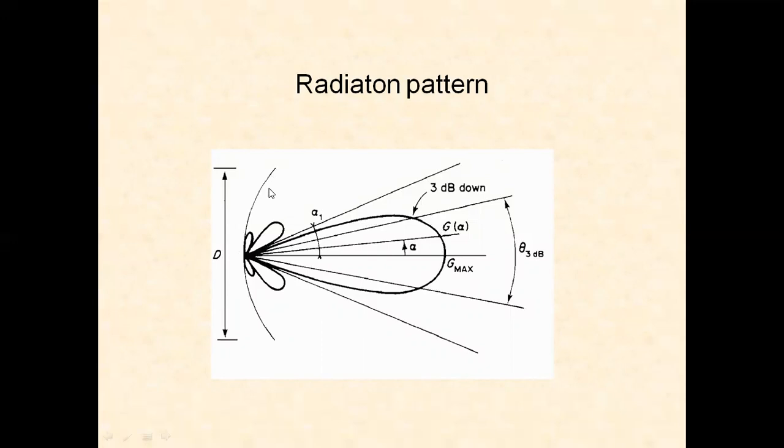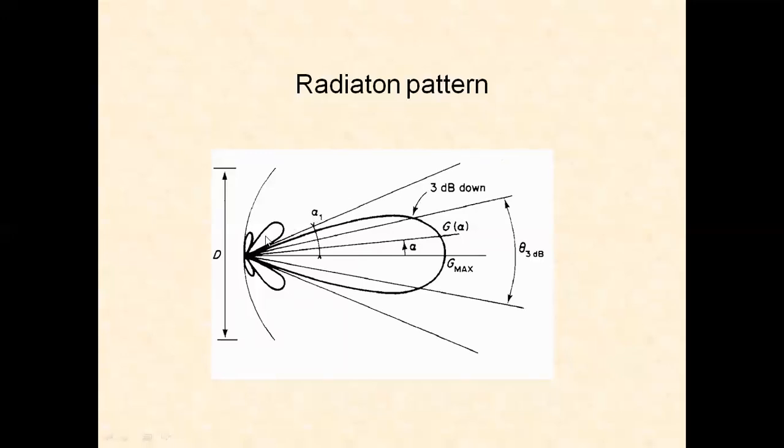From focus, the waves are striking the parabola shape, and they are all passing only in this particular direction. And we have the 3 dB beam width. This is narrow beam width we are getting because of the structure of the parabola. So beam width is the angular separation between the 3 dB points. We have the maximum gain divided by √2. We are getting the 3 dB points, and we draw the line between them, and we are getting the angular separation.